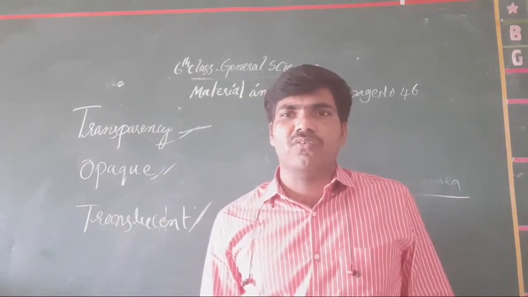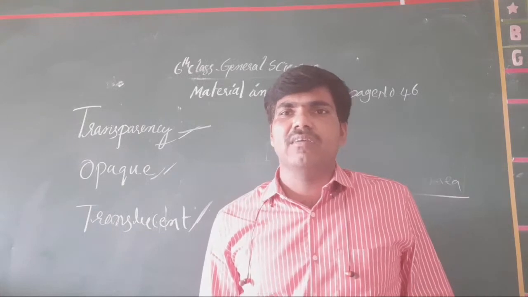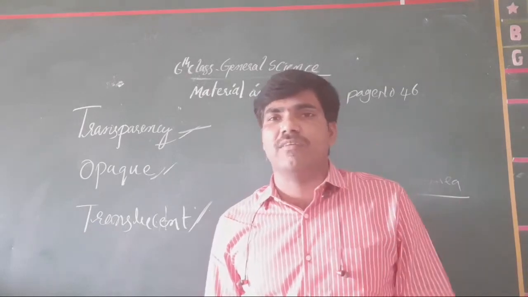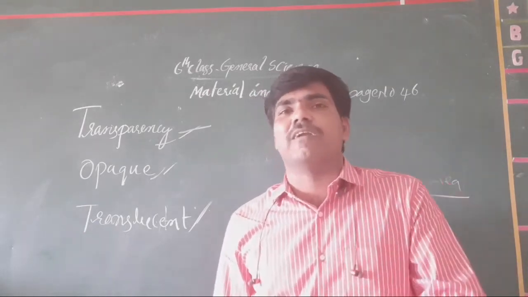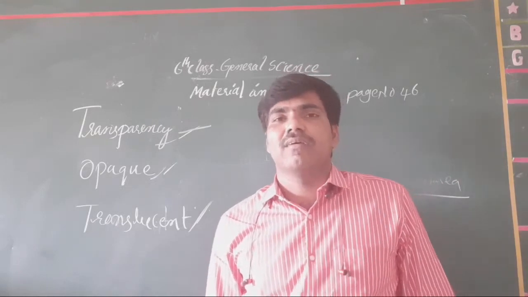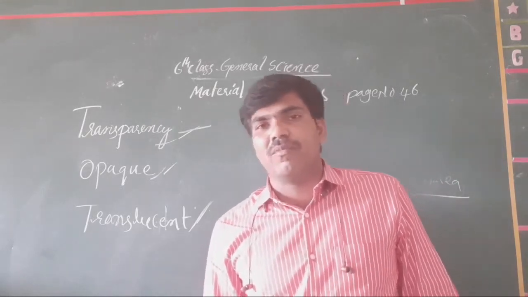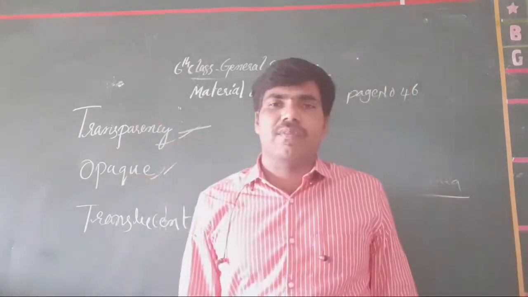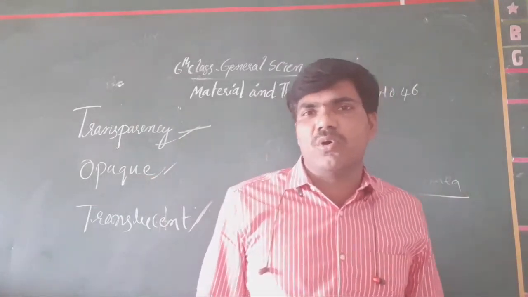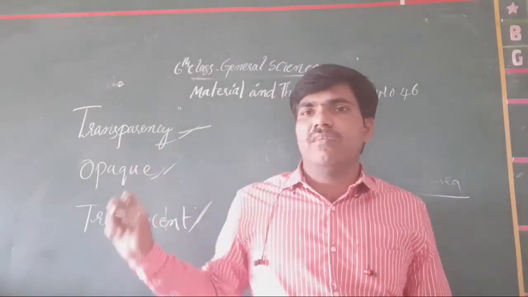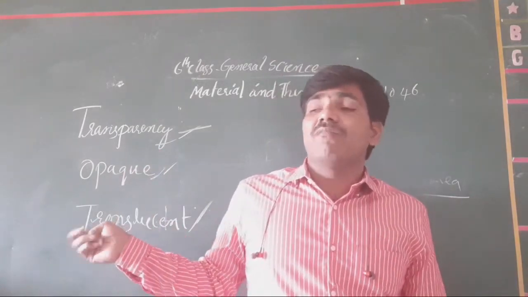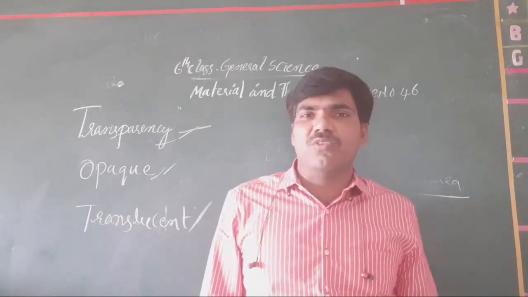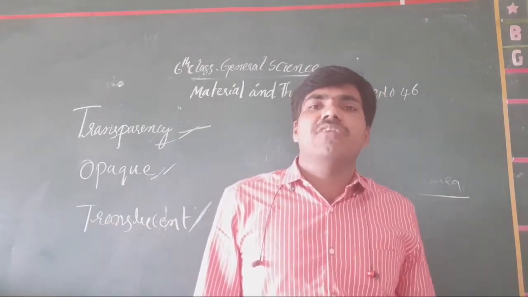Clear or not, all of you students? Transparency is that which allows the light through it, called transparent media. The property exhibited by the body is called transparency. Opaque is that which does not allow the light through it. And transient is that which allows the light partially through it. That is called transient media.